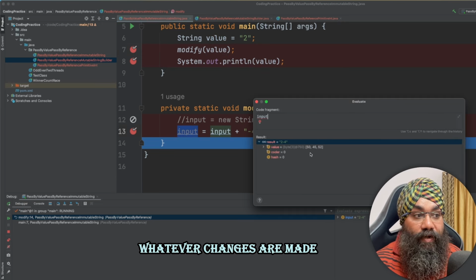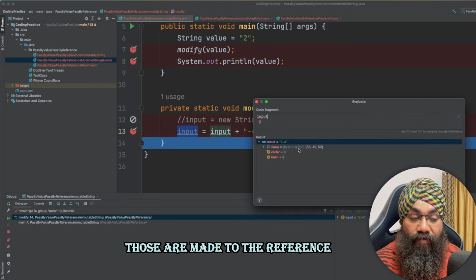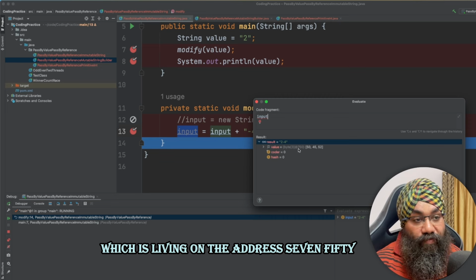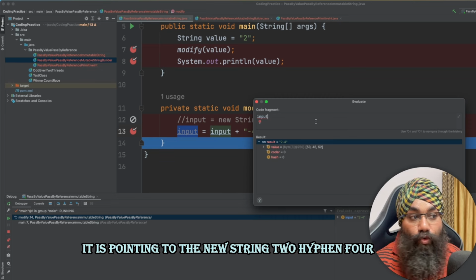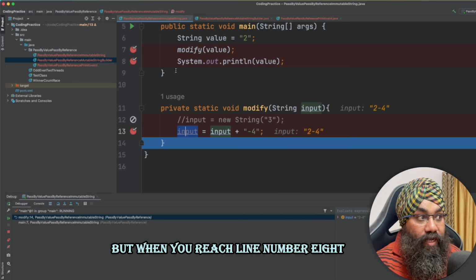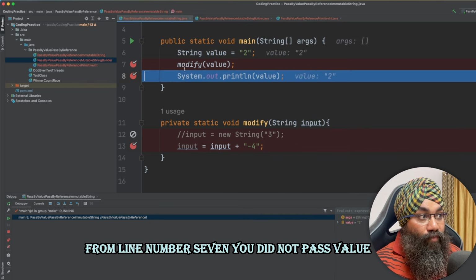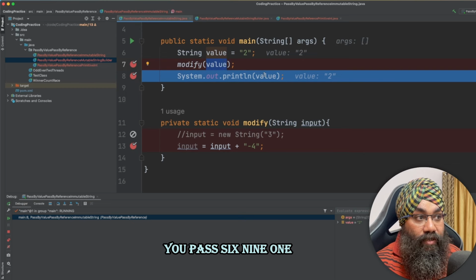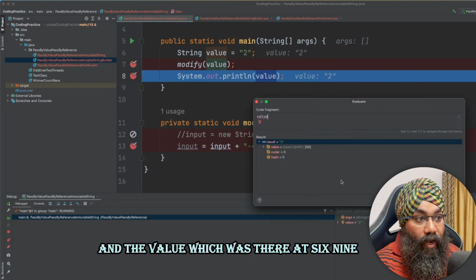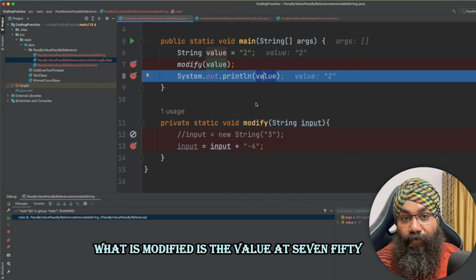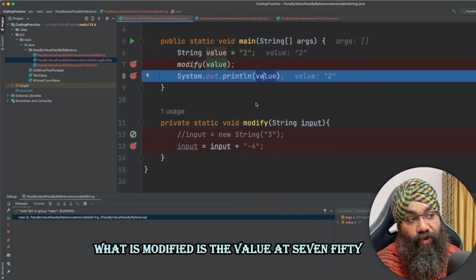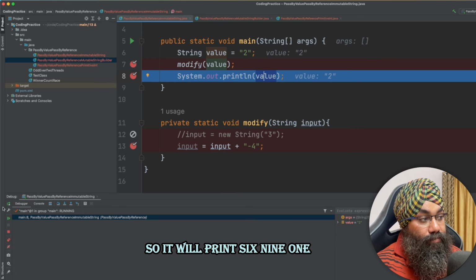Whatever changes are made, those are made to the reference living at the address 750. It is pointing to the new string 2-4. But when you reach line number 8, from line number 7 you did not pass the value, you passed 691. It is still holding 691, and the value at 691 is not modified. What is modified is the value at 750, so it will print 691.